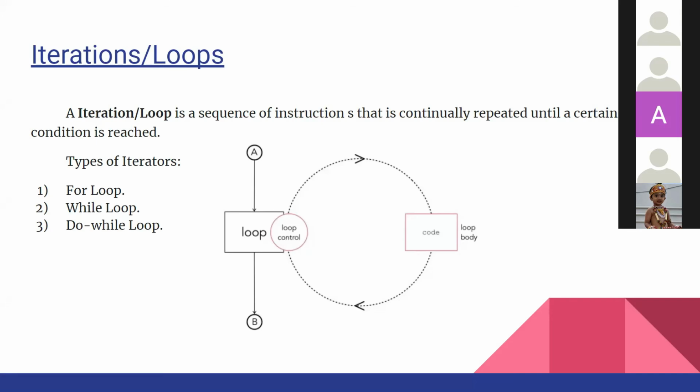Talking about the technical term, an iteration or loop is a sequence of instructions that is continuously repeated until a certain condition is reached. There are three types of loops: for loop, while loop, and do while loop. The important point is that the for and while loops are entry control loops. That means the condition will be checked in the beginning.